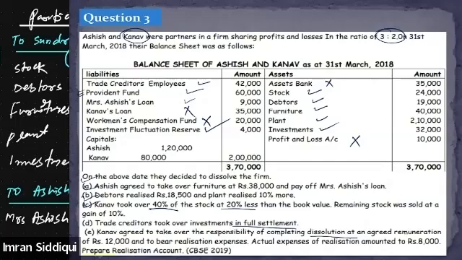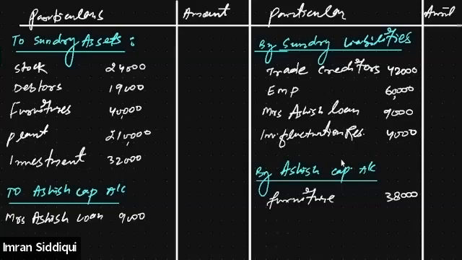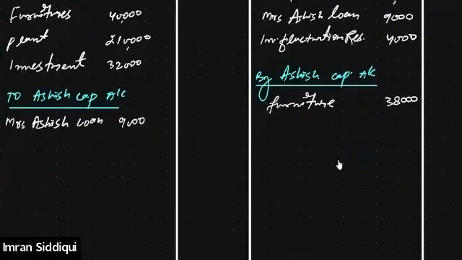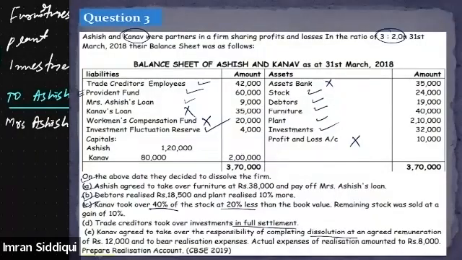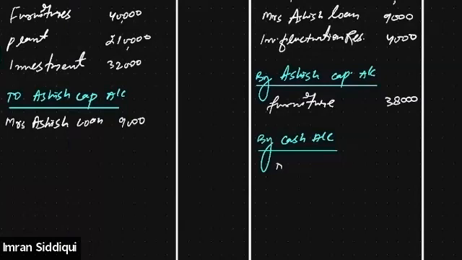It says debtors realized 18,500 and plant realized 10% more. Since debtors and plant both are assets and the assets are being realized, we'll go to the realization account and write it as by cash account. Debtors are being realized at 18,500, so I'll write down debtors 18,500.